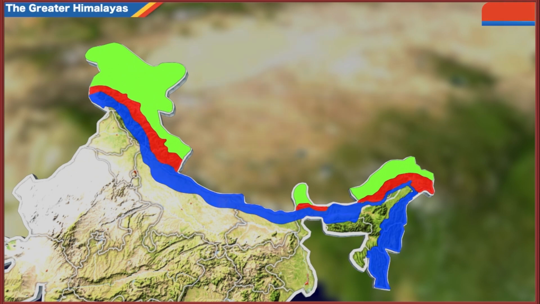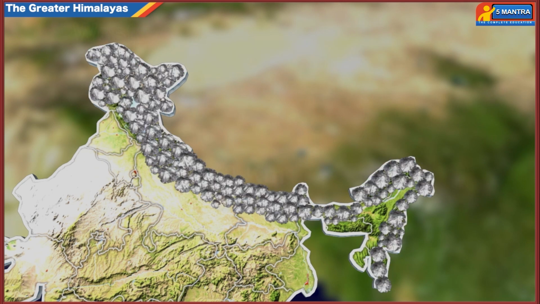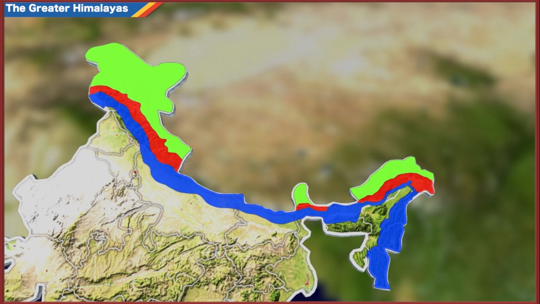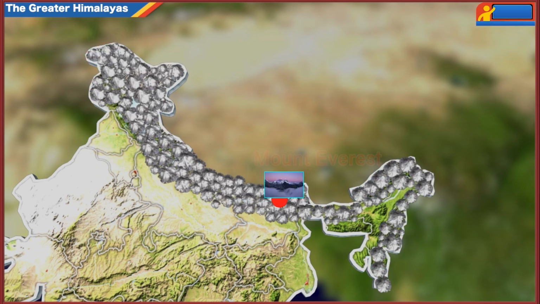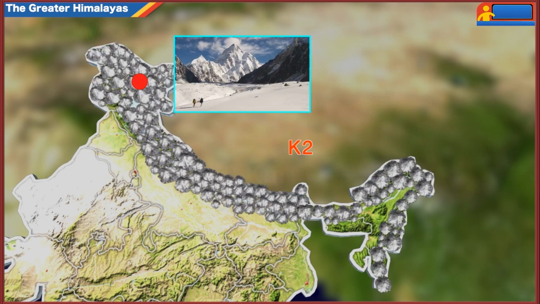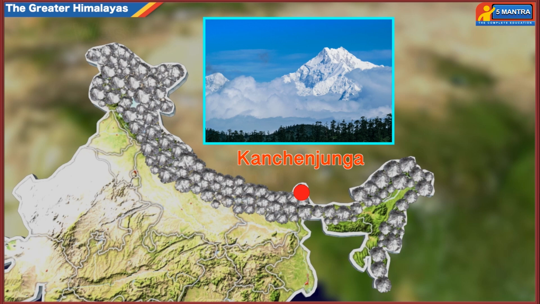Greater Himalayas. These are the northernmost continuous ranges in Himalayas. These are also called Himadri. This range consists of the highest peaks such as Mount Everest, K2 mountain, and Kanchenjunga.